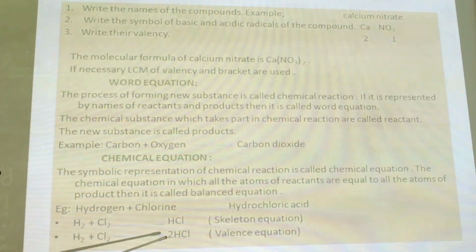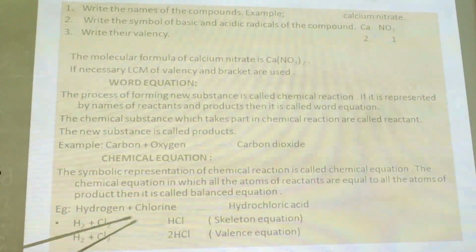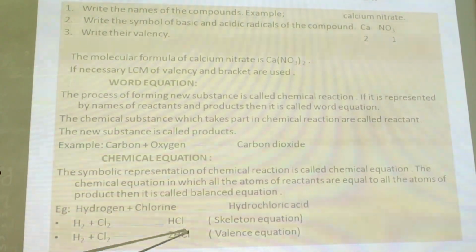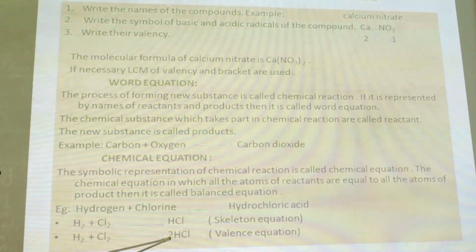But when we write a coefficient 2 here, now the total number of hydrogen atoms is 2 here and the total number of chlorine atoms is also 2, and here there are 2 atoms of hydrogen and 2 atoms of chlorine. This coefficient 2 belongs to both hydrogen and chlorine. Now the number of atoms in reactant and product are equal, so it is called a balanced chemical equation.